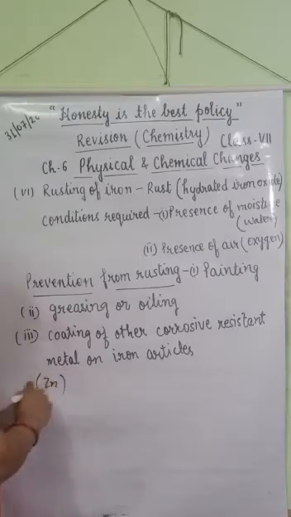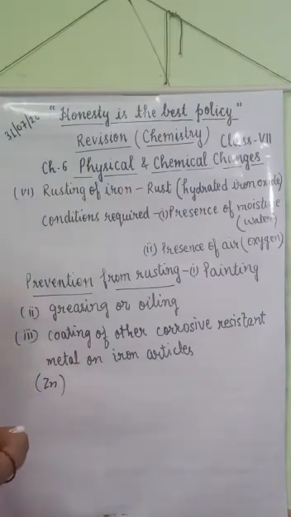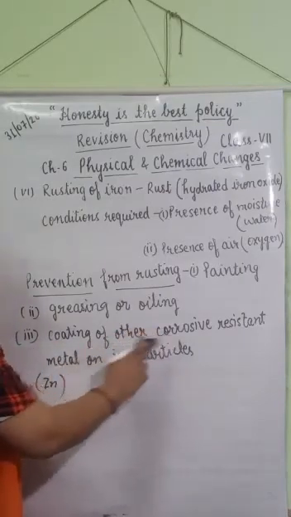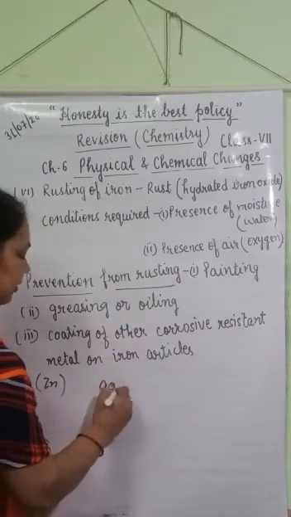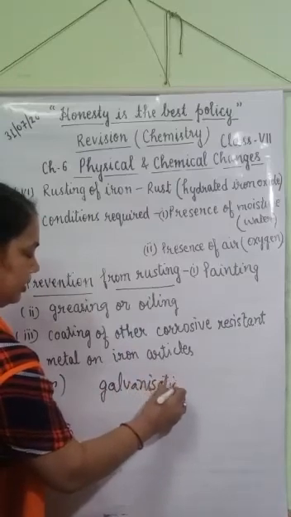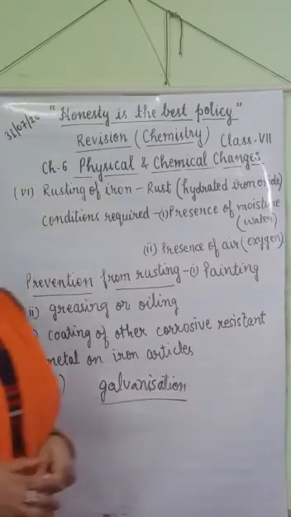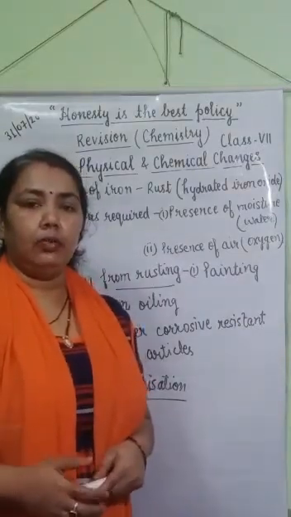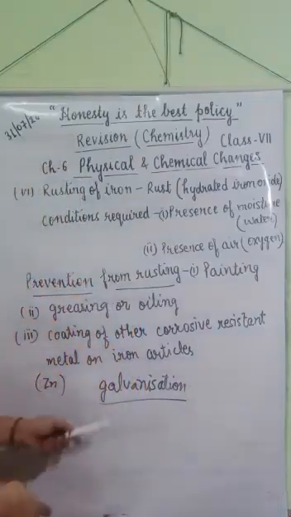What is this process called? Coating or depositing of another corrosion resistant metal on iron articles is known as galvanization. So the process of depositing a layer of zinc or chromium on iron articles is known as galvanization.